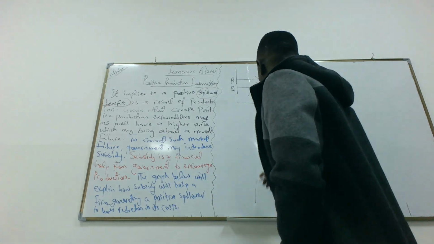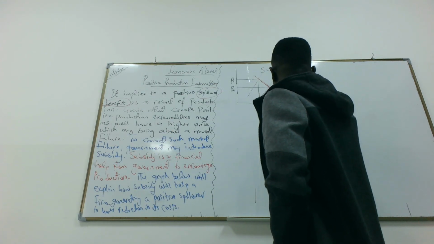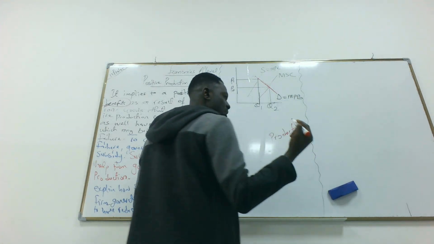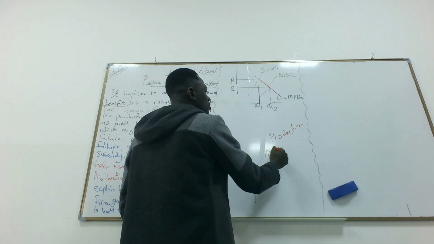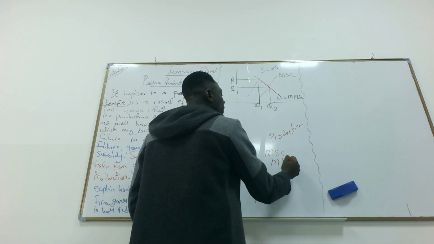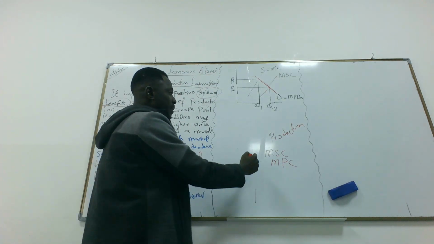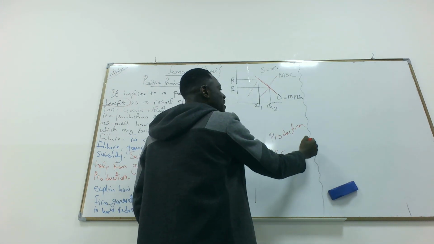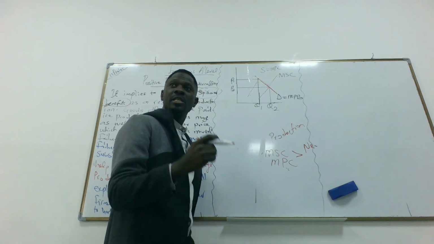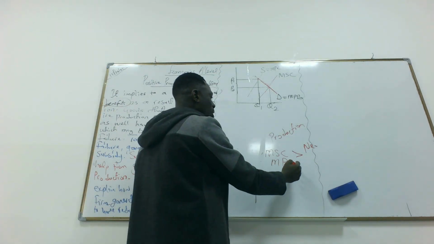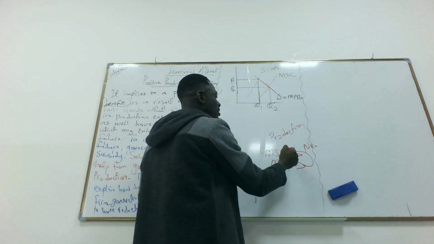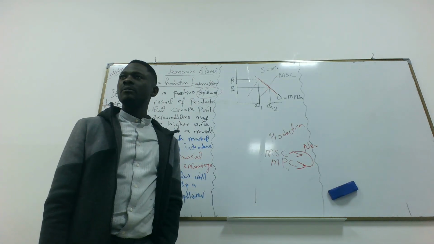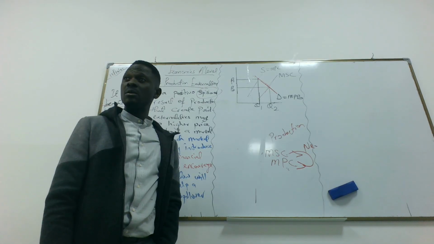It's production. For production, we're simply going to talk about marginal social cost and marginal private cost. When the marginal social cost is greater than the marginal private cost, it is a negative externality. But in this situation, the marginal private cost is greater than the marginal social cost. Does it make sense now?